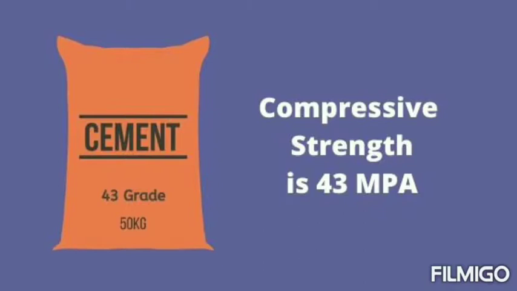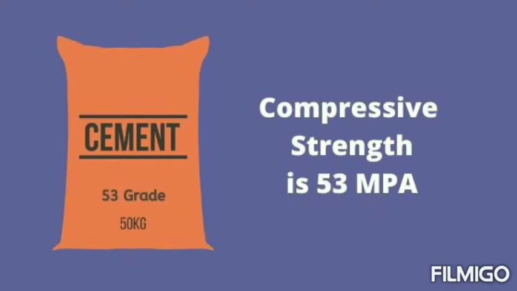And the second one is 43 grade cement. Normally in Indian construction we use this kind of 43 grade cement. If the strength of the cement is not more than 43 Newton per mm square, that is called 43 grade cement. In normal building constructions and normal road constructions, we use this kind of 43 grade cement.